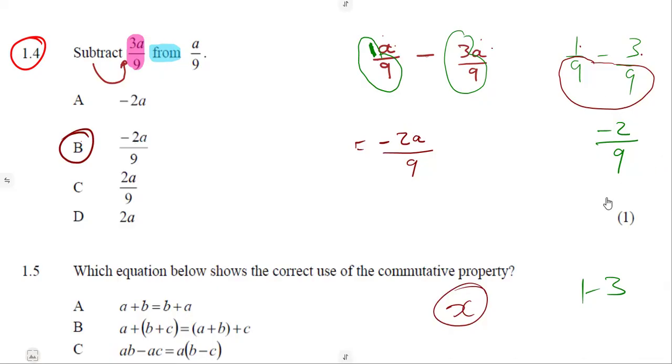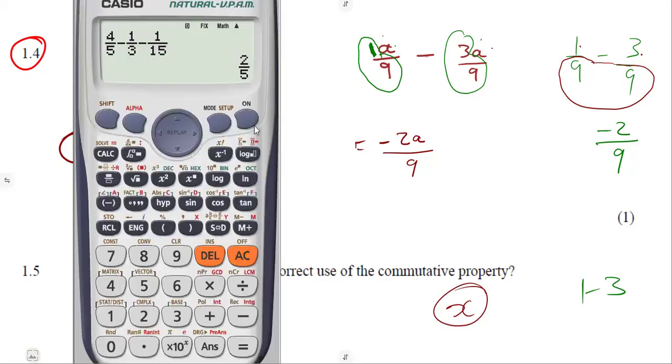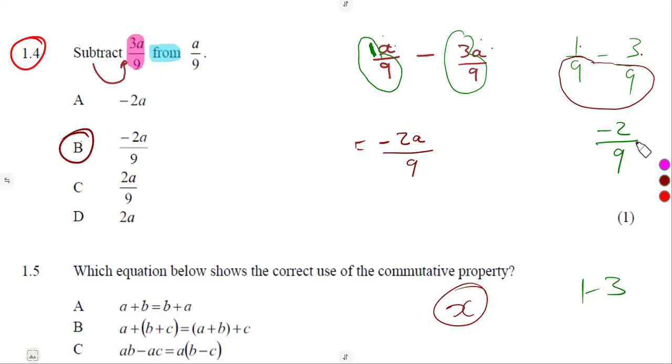And if we are to consider also, guys, our calculators are there, we can simply subtract 1 over 9 straight on our calculators minus 3 over 9. You get the answer there. So as we can see, this is minus 2 over 9. So remember, it's minus 2 over 9, but you're having a.